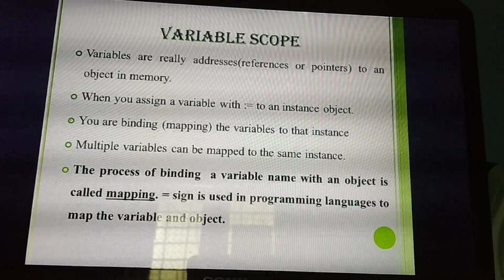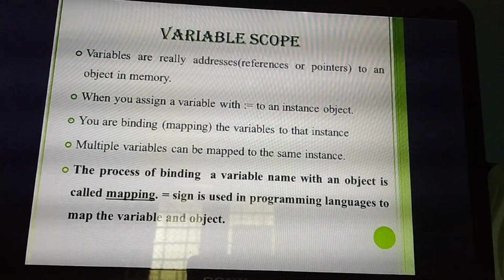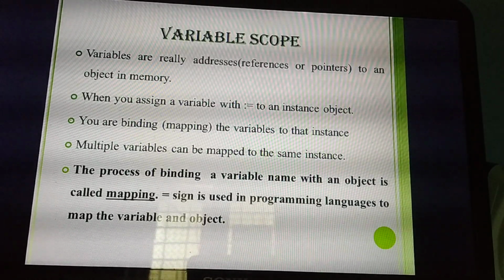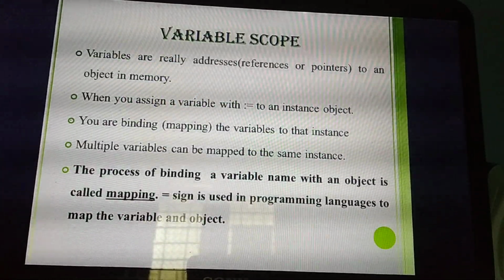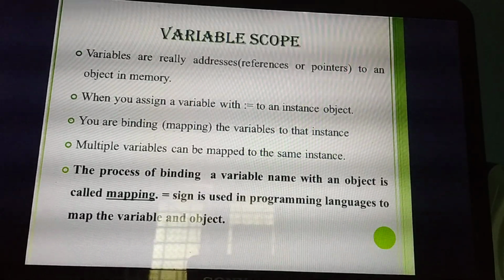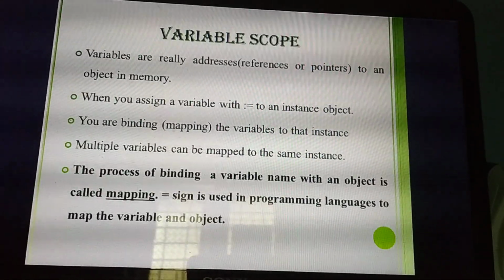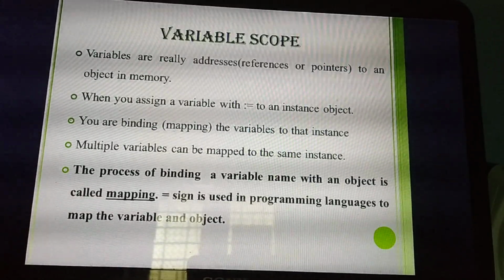The process of binding a variable name, that means the variable name a, I am assigning the value 5 to variable name a. That is, binding a variable name with an object is called binding or mapping. So which symbol or sign is used in programming language to map the variable? Equal to. Understand?